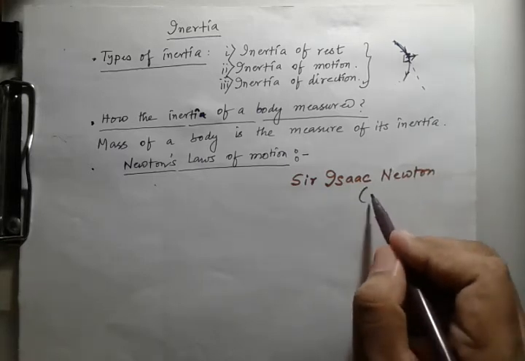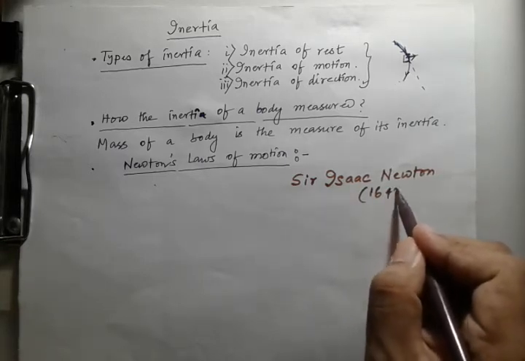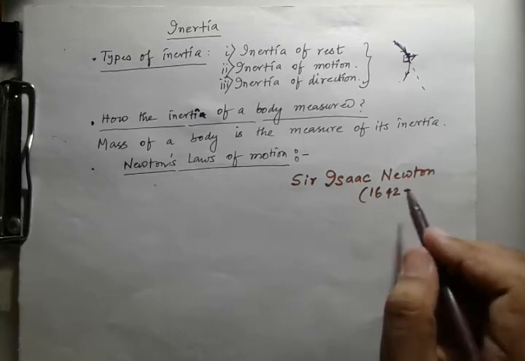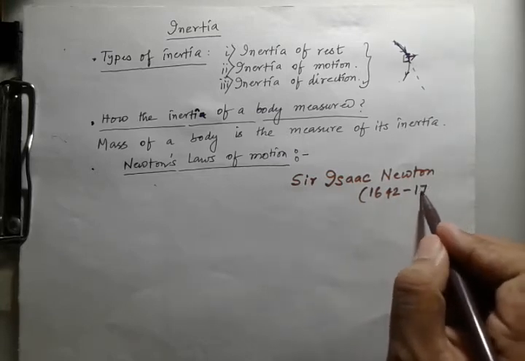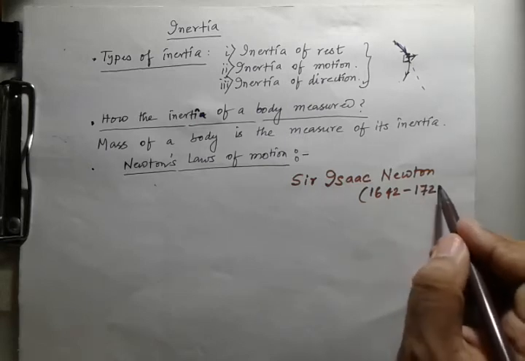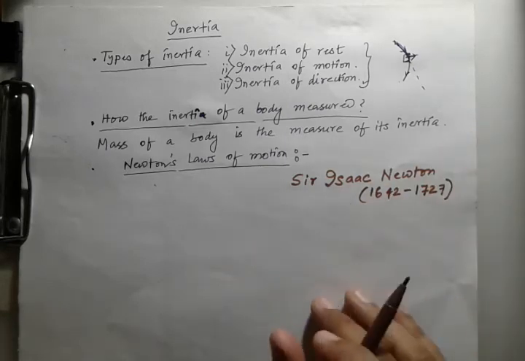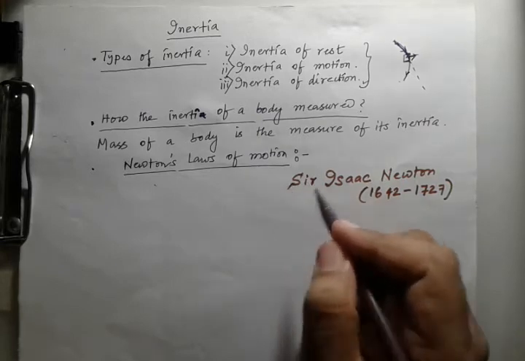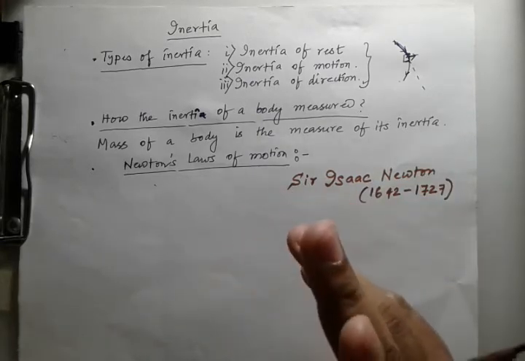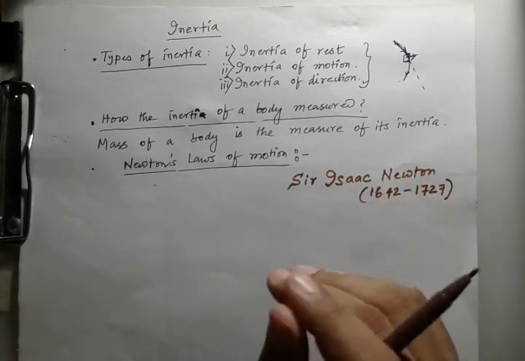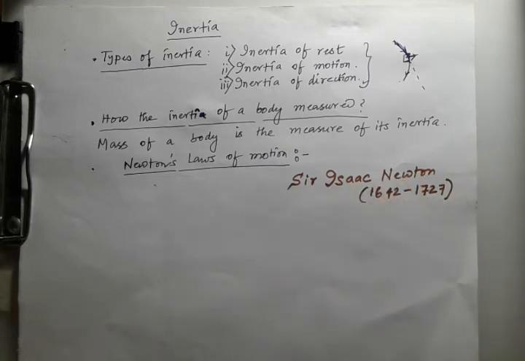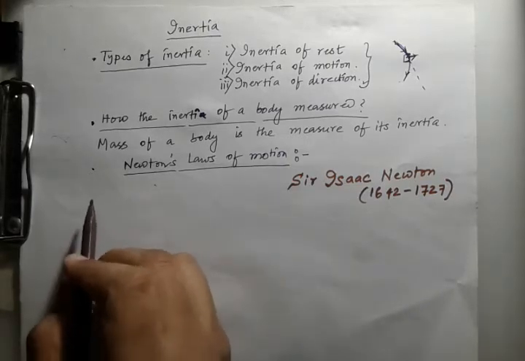Long ago in 1642, he was born, and died in 1727. So this law was given. Actually, the same type of thing that Galileo said, about the study of motion. That same type of thing, the first law, he also discussed. So the first law, I'll write down the first law.